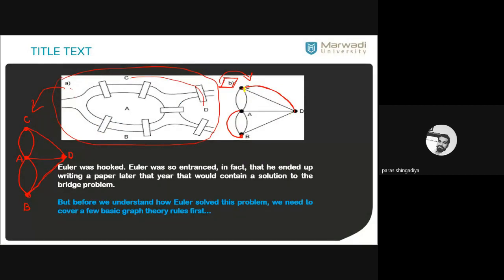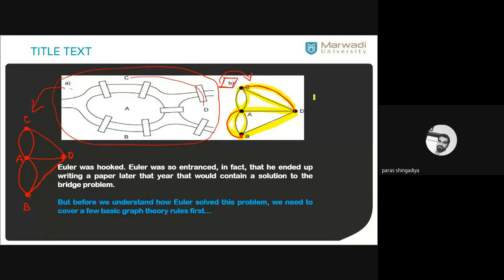You can take any route. Let us consider this one, visit again this one. I started from C. Again reach to the B, now this one and this one and again reach back to the C. So all these bridges are covered and that is exactly one time. So when did it become possible?